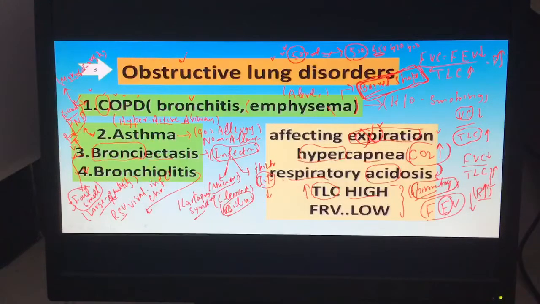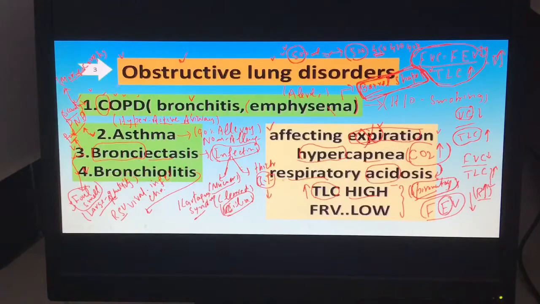This is the introduction of obstructive lung disorder. The main thing to keep in mind is that it affects expiration, and the ratio is very important. In spirometry, this ratio is increasing. From here we can assess whether the patient has an obstructive or restrictive issue. Spirometry is a bit different in restrictive lung disorder. In the restrictive lung disorder topic we will talk about what happens to spirometry and what the causative agents are. We again try to summarize it.